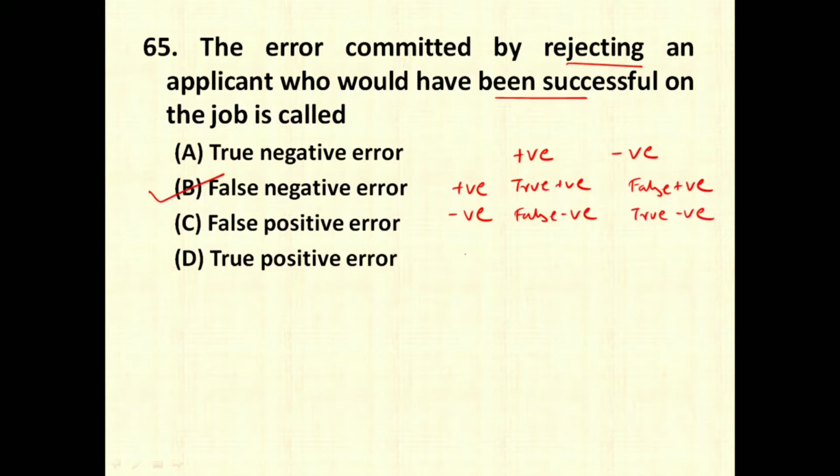This is same like the errors in hypothesis testing. Accepting of a null hypothesis whenever it is true, it is no error. Accepting of null hypothesis whenever it is false, it is called as type 1 error, which is similar to false positive. Rejecting an hypothesis when it is positive is called as type 2 error, which is similar to false negative, and rejecting the hypothesis whenever it is false is no error. So in this question you are rejecting an applicant who would have been successful. So you are rejecting an hypothesis which could have been true, therefore it is called as false negative or type 2 error. So we have to take examples to get more clarity on this. Let us take one more simple example of all 4 types of error.